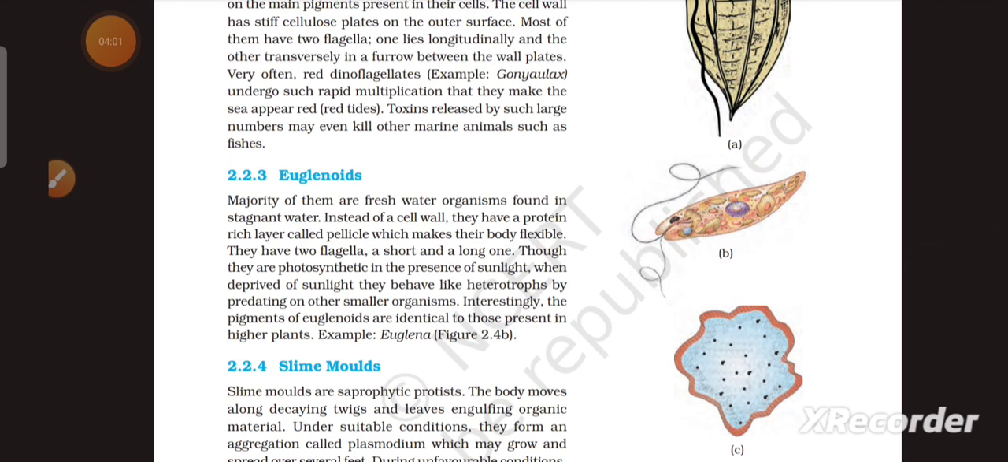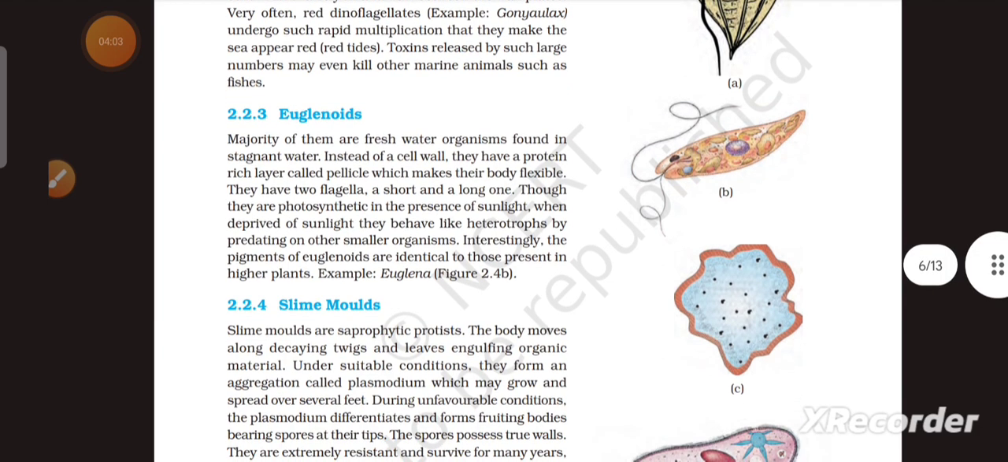Next one is euglenoids. The majority of them are freshwater organisms found in stagnant water. Instead of a cell wall, they have a protein-rich layer called pellicle, which makes their body flexible. They have two flagella, a short and a long one. They are photosynthetic in the presence of sunlight. When deprived of sunlight, they behave like heterotrophs by predating on other smaller organisms. Interestingly, the pigments of euglenoids are identical to those present in higher plants, for example Euglena.